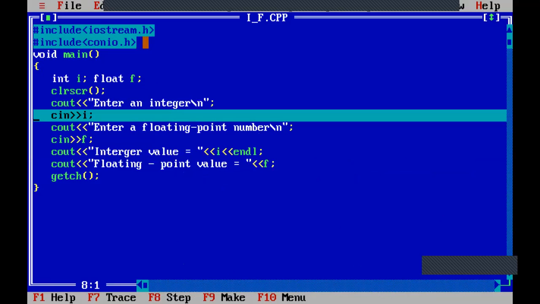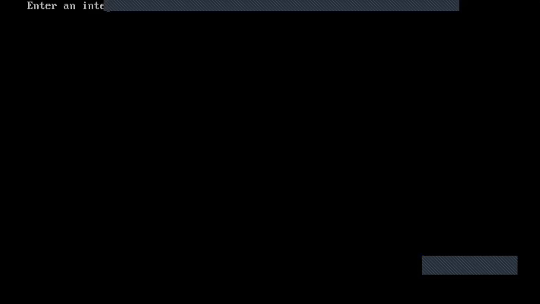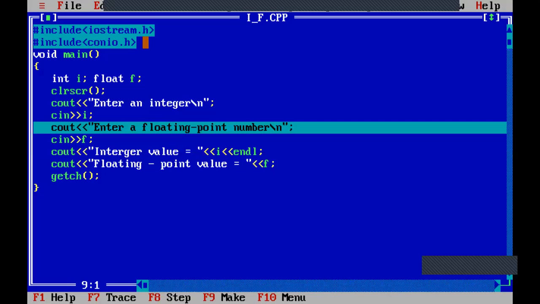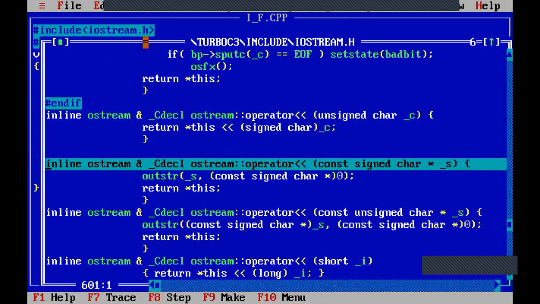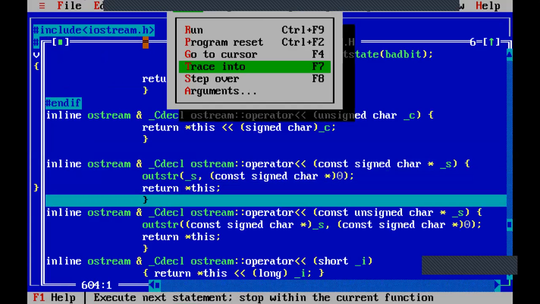Here, this line is very, very important. When the program control comes to the cin statement, observe how it moves to the console screen. See, automatically the mouse control appears on the console screen. That is, it is waiting for the user to enter the value. The concept of the cin statement is that it will wait for the user to enter the value. So now I enter 11. Again, in the program, the control comes to the next line.